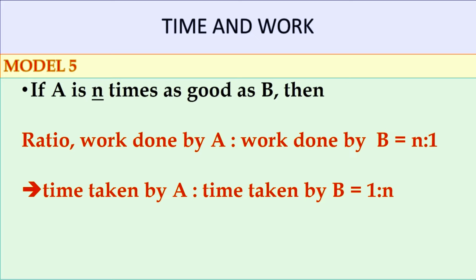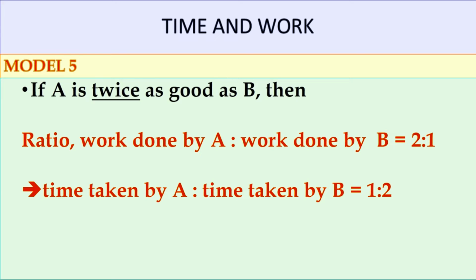If A is n times as good as B, then the ratio of work done by A to work done by B will be n:1. That is, time taken by A is to time taken by B is 1:n. If A is twice as good as B, then the ratio of work done by A and work done by B is 2:1.